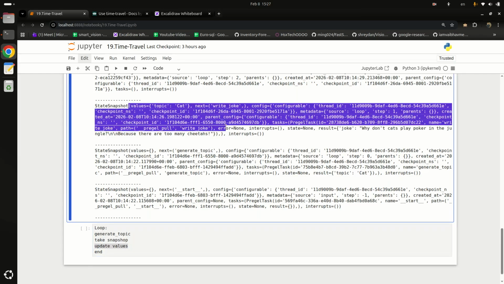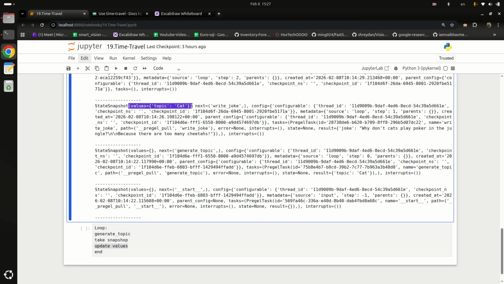So you may see here the values are different. Values topic is cat. After updating the values, it will update this next parameter. That's why you are seeing in next there is still generate topic, but our generate topic already generated the topic, but it has not updated these values.